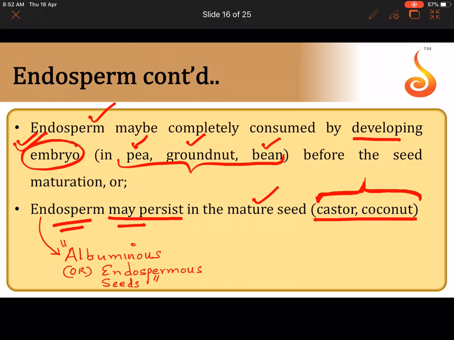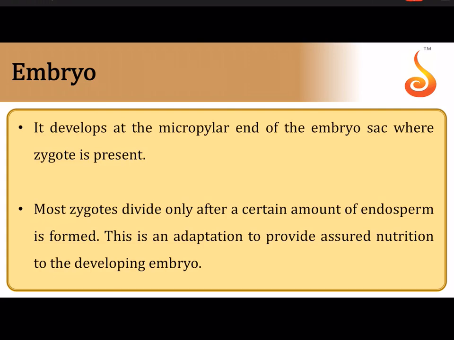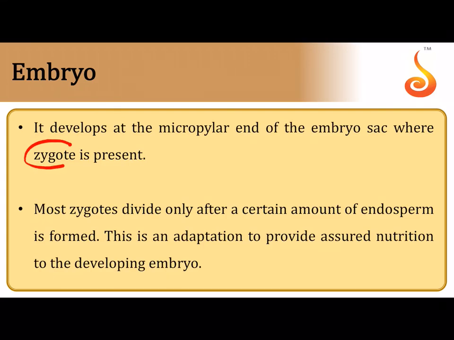Albuminous or endospermous seeds are those seeds in which, even after the seeds mature, you will find endosperm in them. Now coming to the embryo, where was the zygote present? The zygote was present at the micropylar end, and that zygote divides.